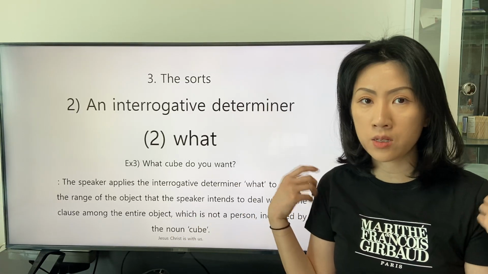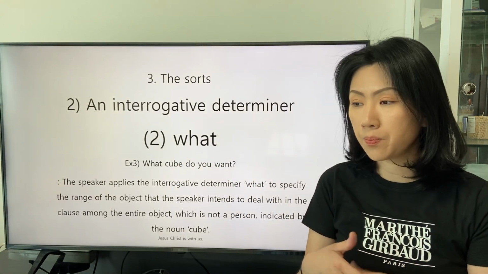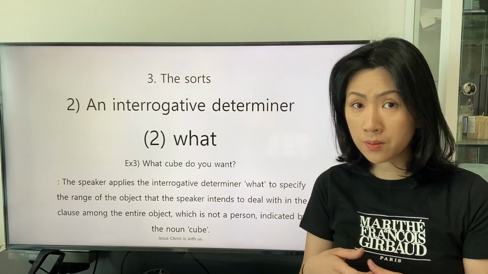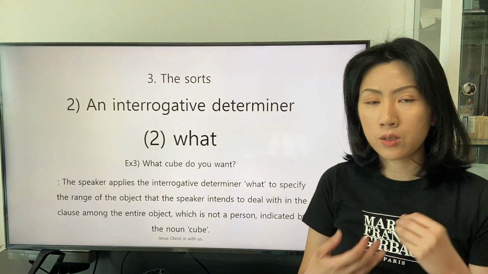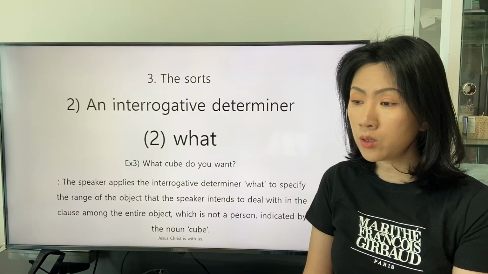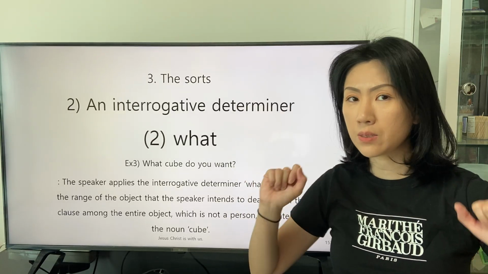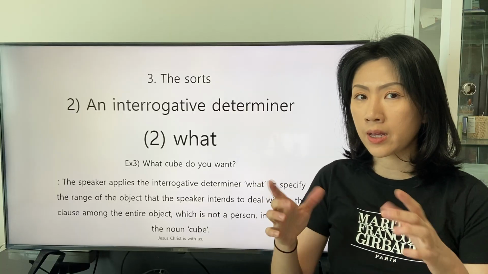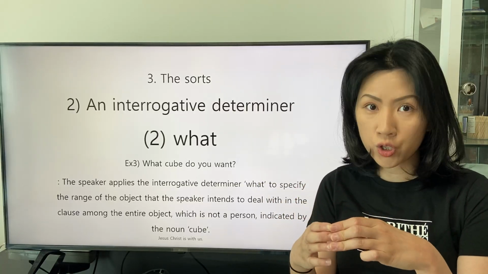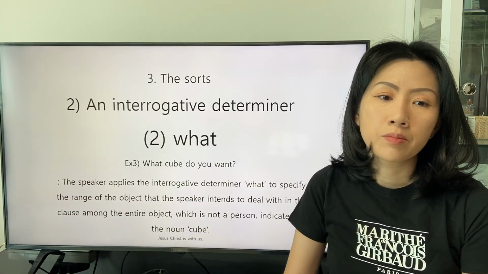So we admit that the application of the interrogative determiner what is appropriate, and we can understand the intent of the speaker who wants to know the descriptive expression to specify the object cube among the other cubes.